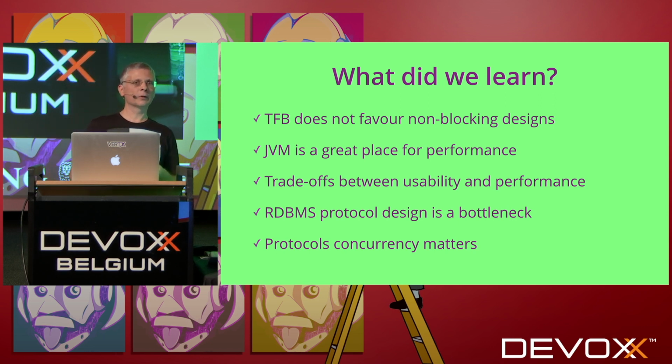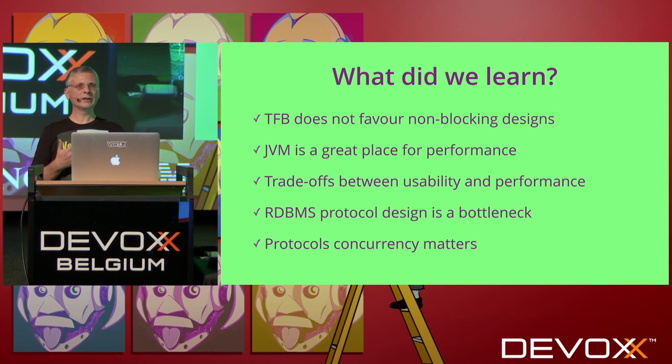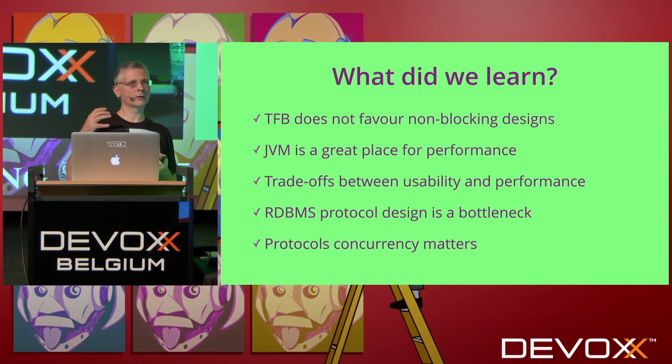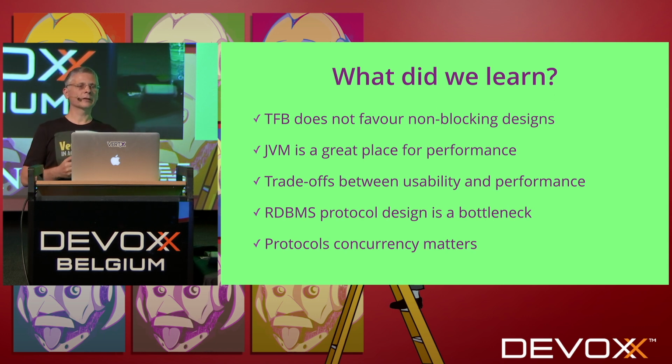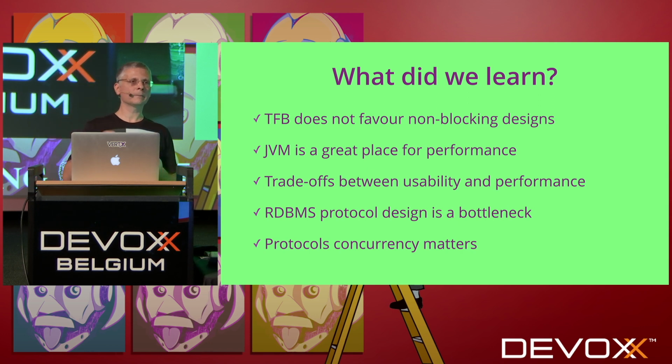And the last point is that we have seen all these optimizations in the JVM or even in the OS. But at the end of the day, what really was a game changer and what really made a difference is the database protocols. If we look at it, we have HTTP1, and pipelining improved performance of HTTP1.